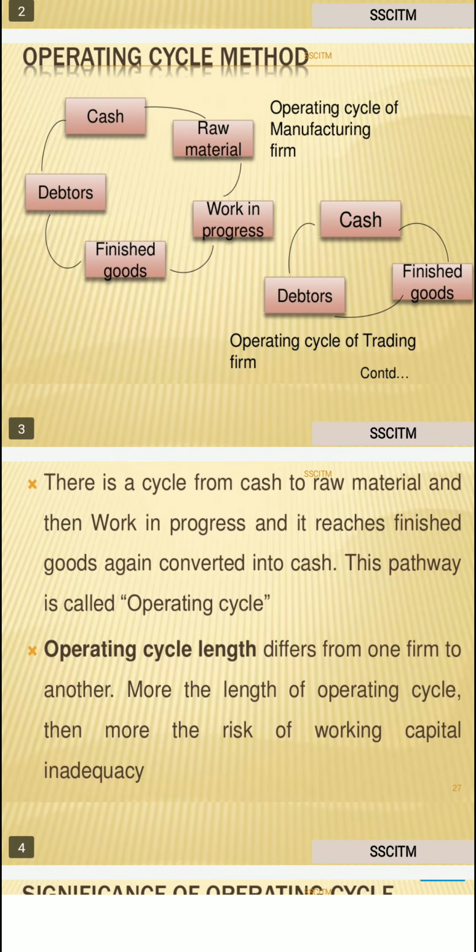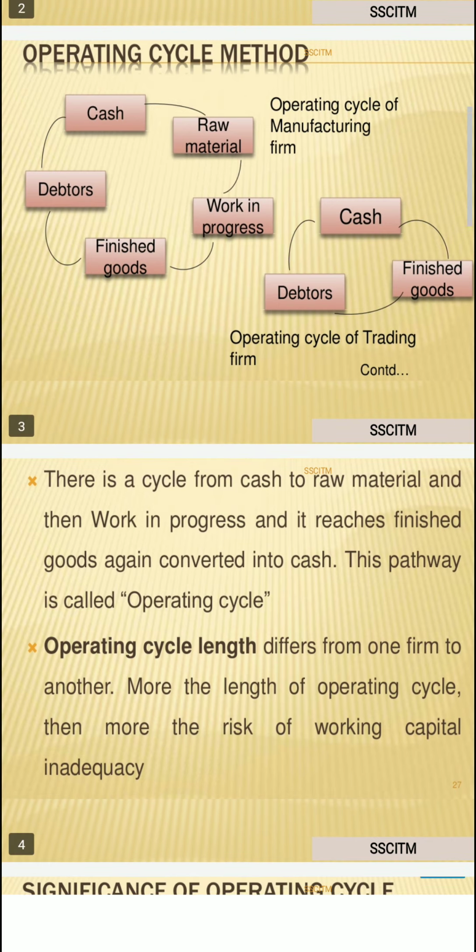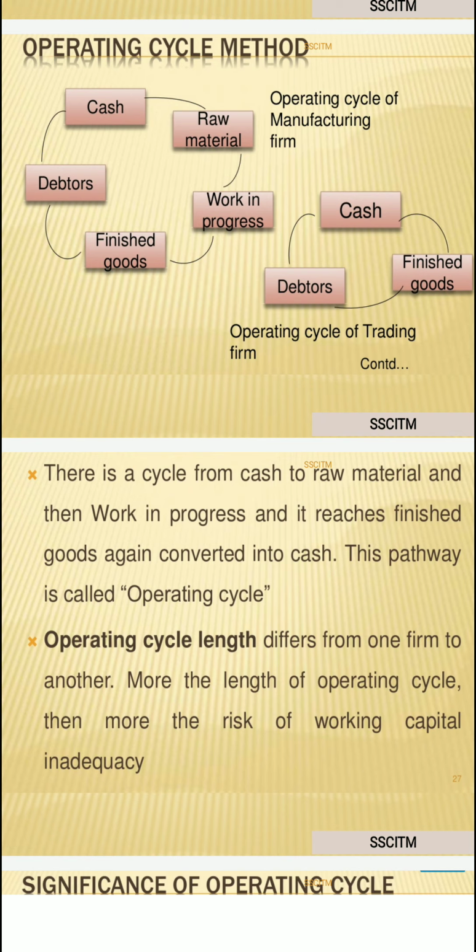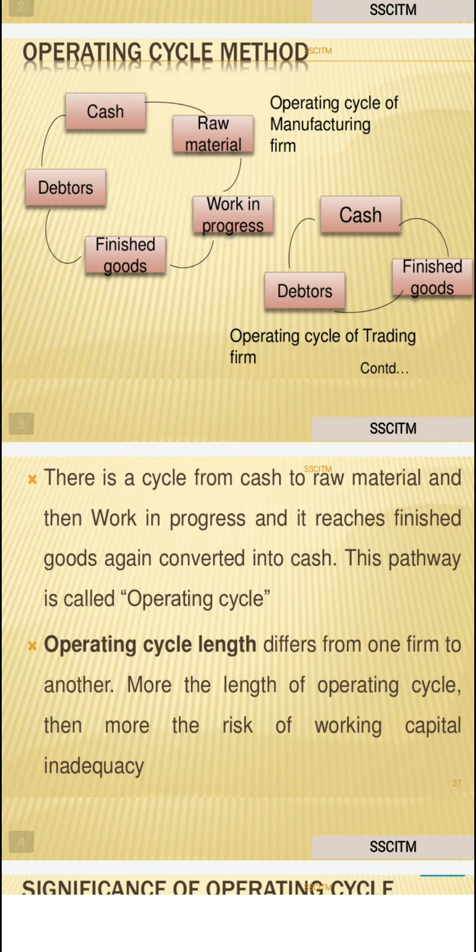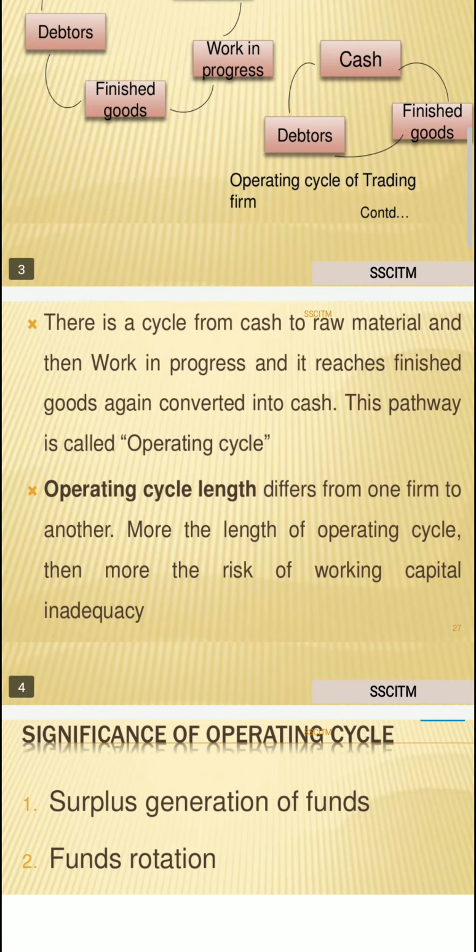When we take a trader firm, they invest cash, purchase finished goods, and then sell goods. Trading is nothing but buying and selling. In between, we get cash from the debtors. So it's called the operating cycle of a trader.